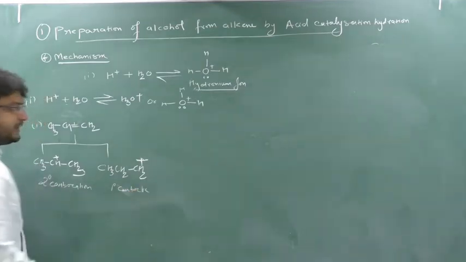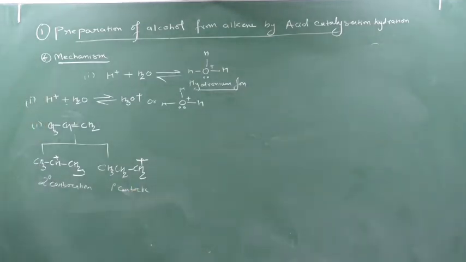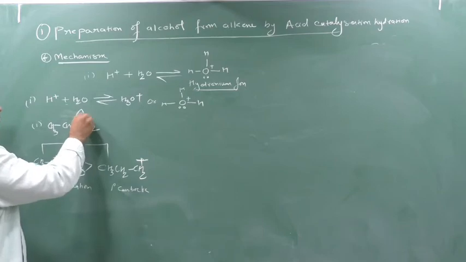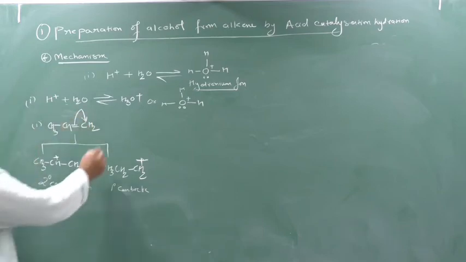As you know, 3 degrees greater than 2 degrees greater than 1 in stability. So this is more stable, means this reaction will proceed further. Means what? Here the breaking of the pi bond will occur in this manner only. Clear? Now see here.